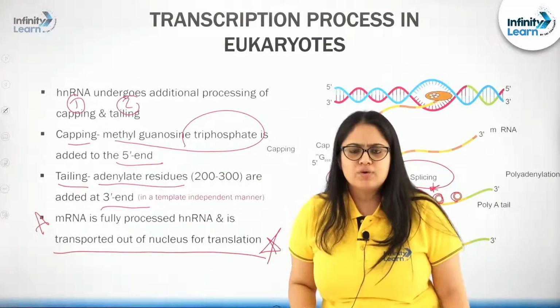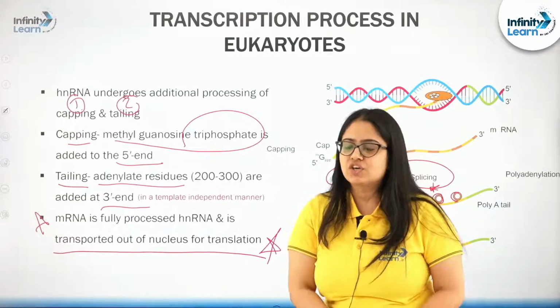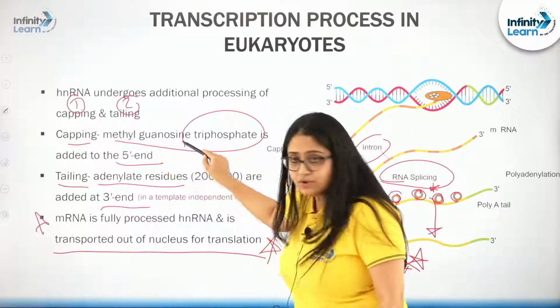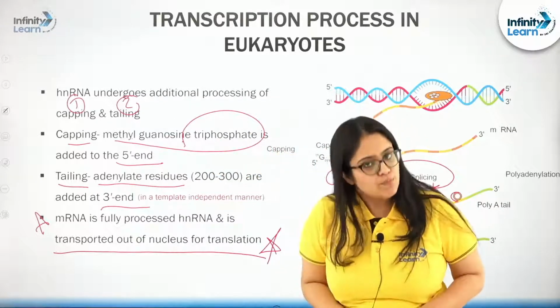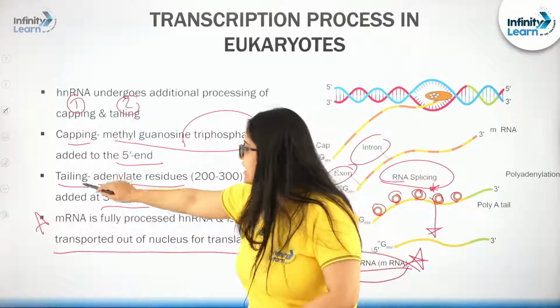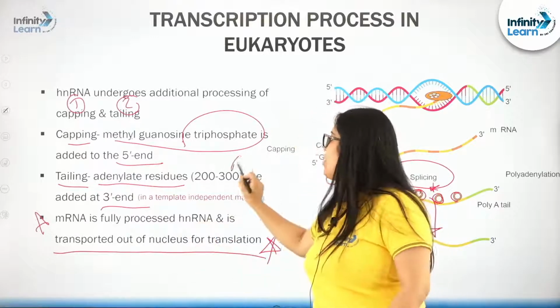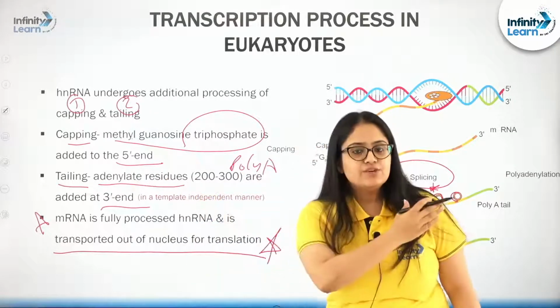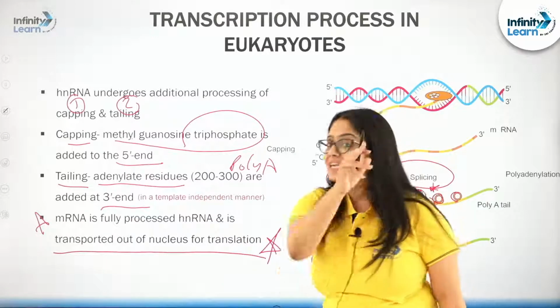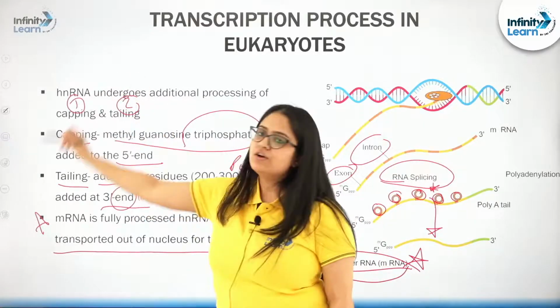So let us talk about the chemical nature. What is the chemical nature? It is methyl guanosine, methylated guanosine triphosphate molecule. Now let us talk about the tail. Tail is a poly A tail, right? It is adenylate residues ranging from 200 to 300 attached at the 3' end of the transcript.